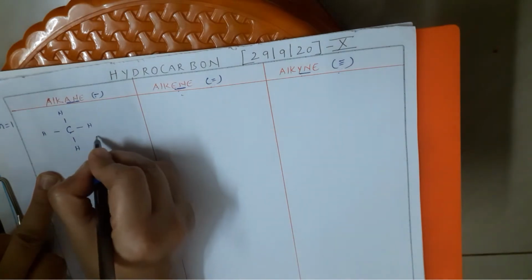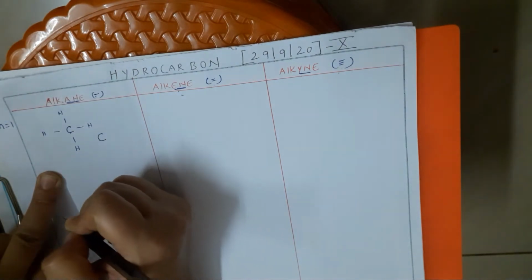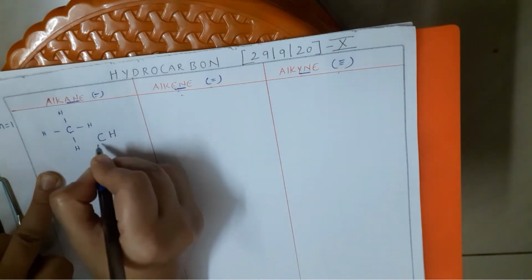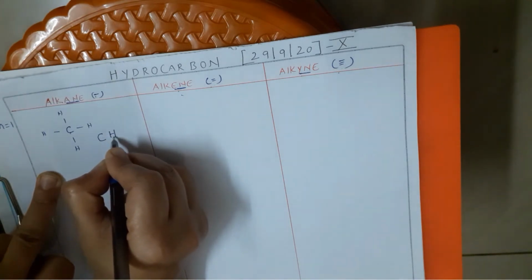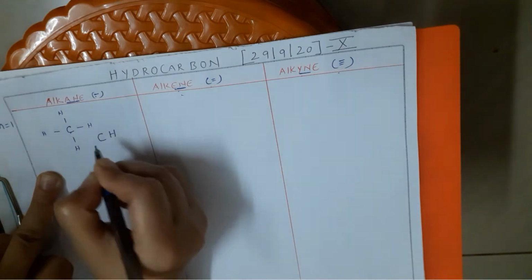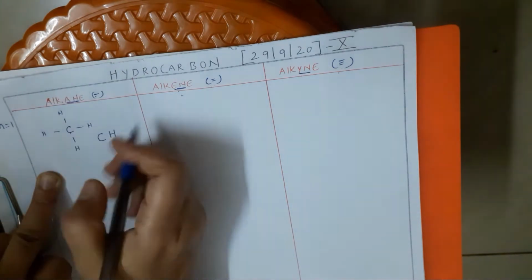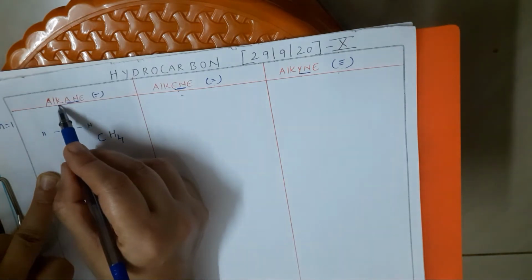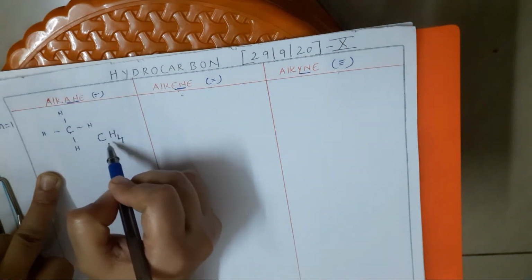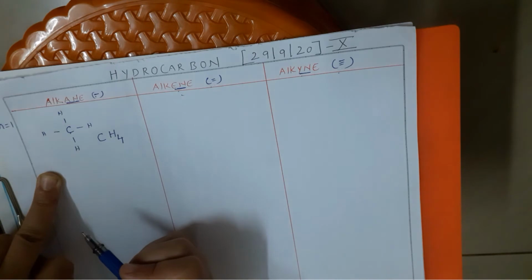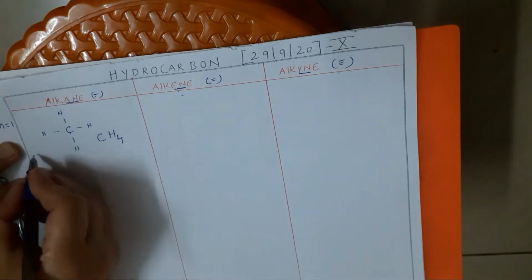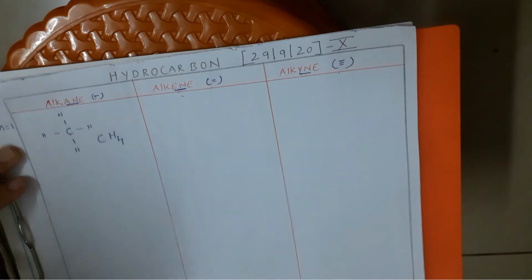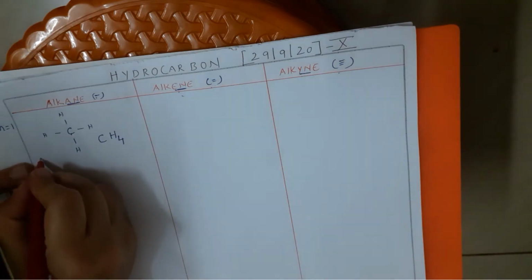Let us check the formula. One carbon, and then how many hydrogens? The skeleton is C. How many carbons? 1. And how many hydrogens? 4. So my formula of the simplest saturated hydrocarbon is what? CH4.